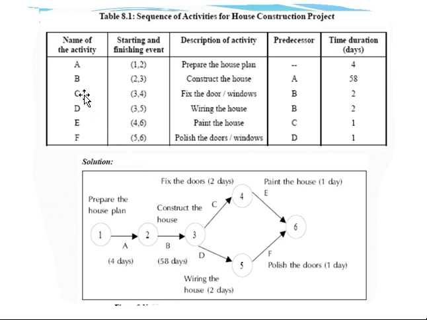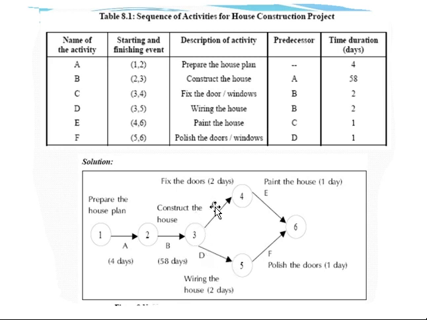Then we have two activities, C and D. Both of these activities have a precedence relationship with B. So once activity B is completed, from that particular point two activities, C and D, will emerge and burst outside. C will move like this and D will move like this.